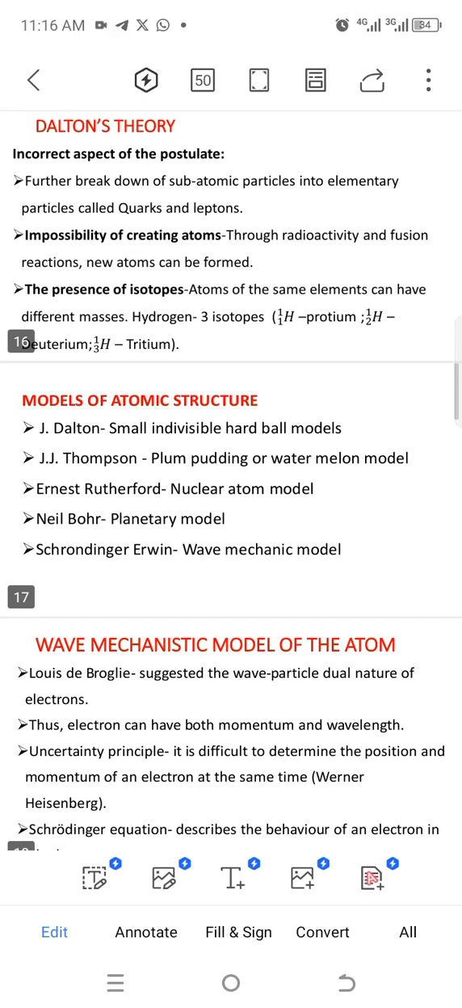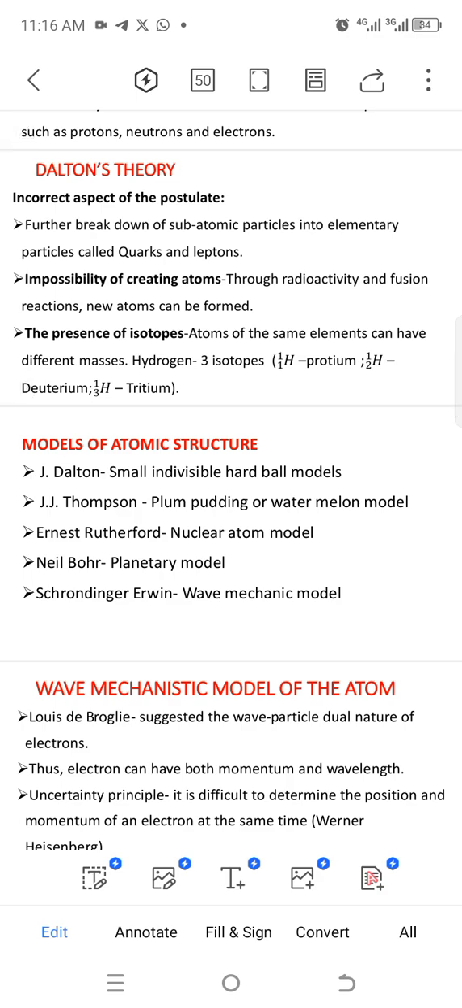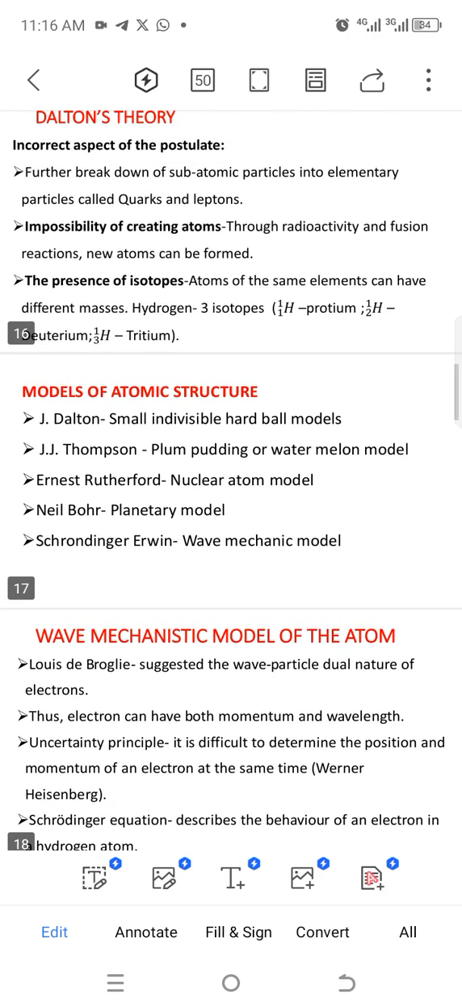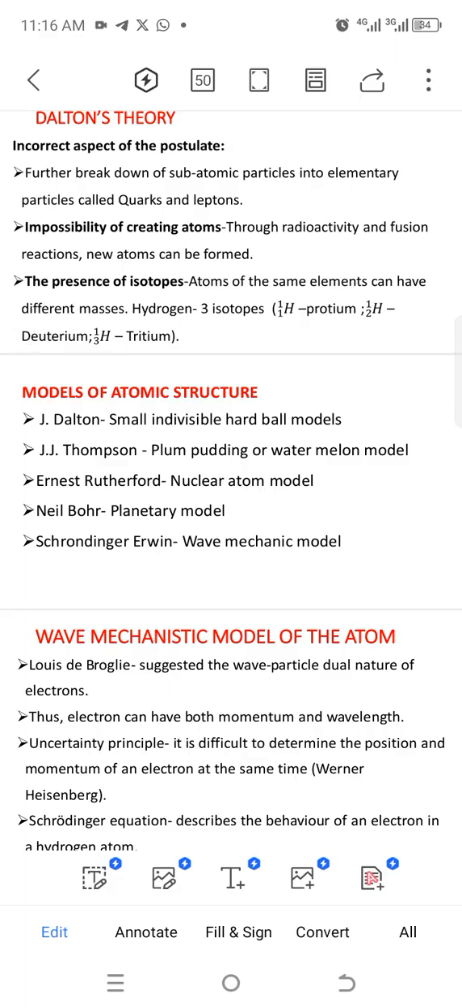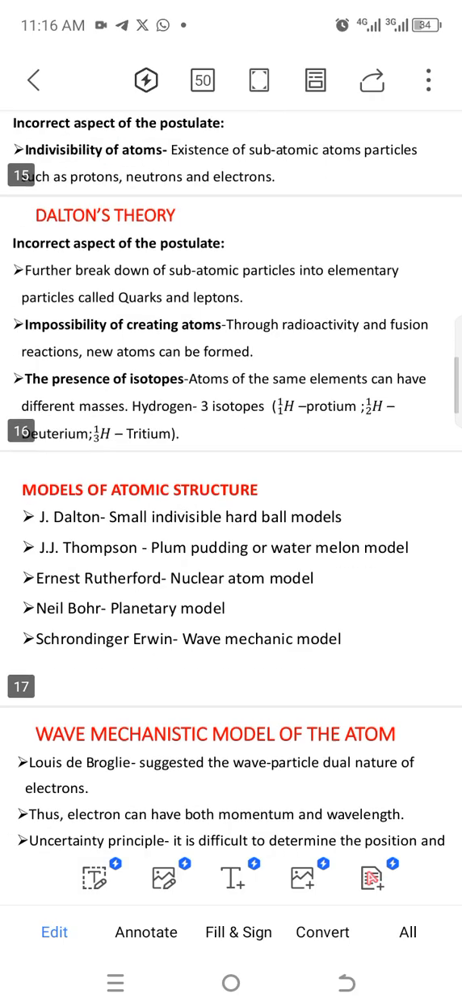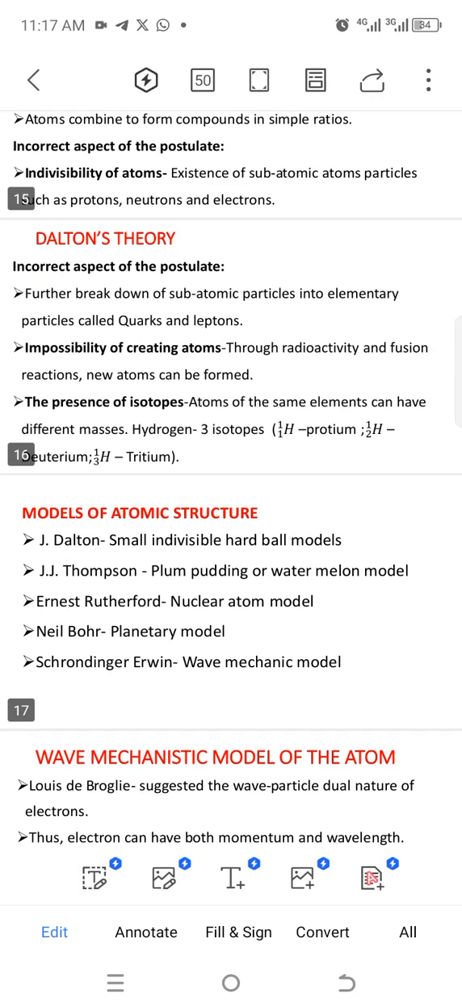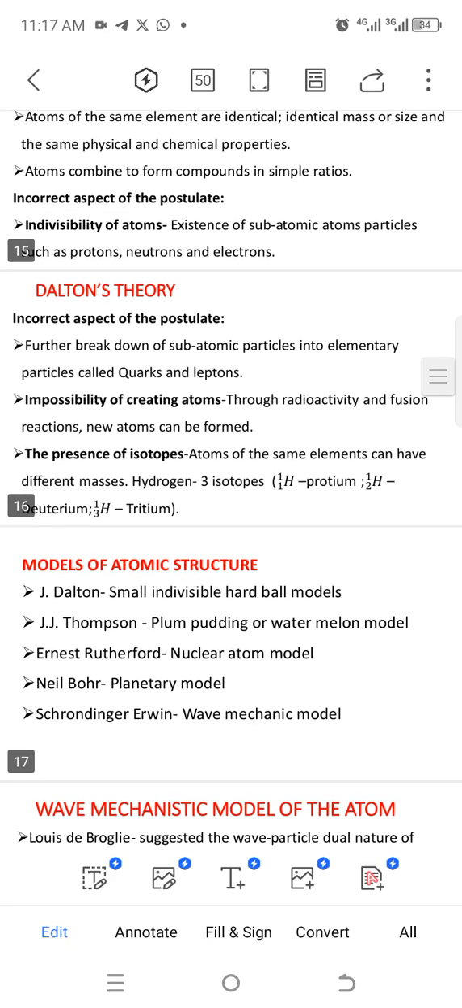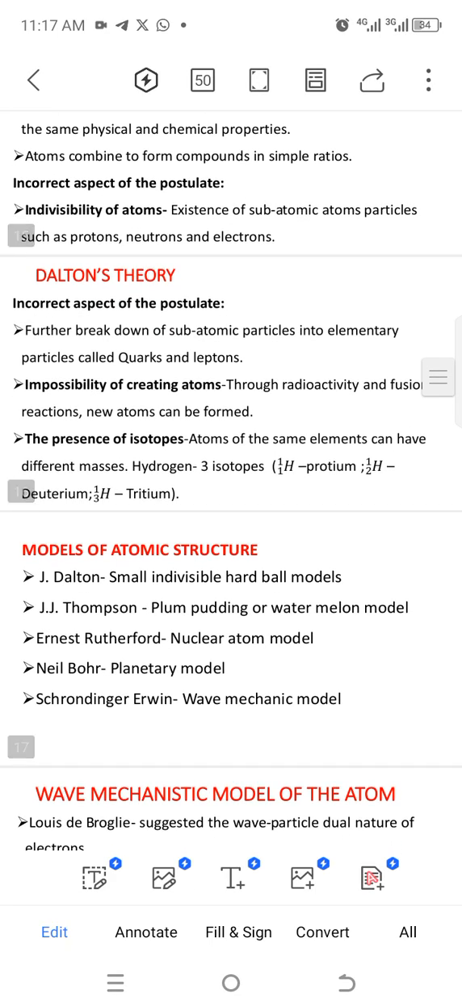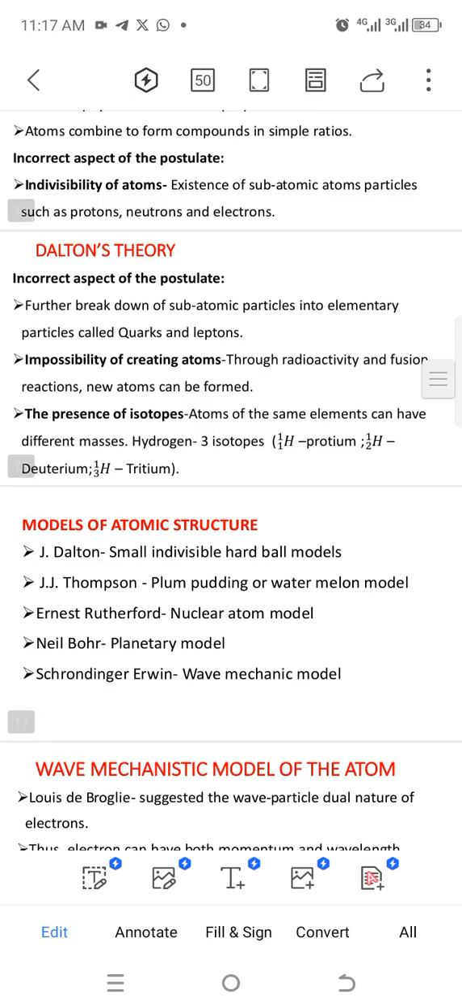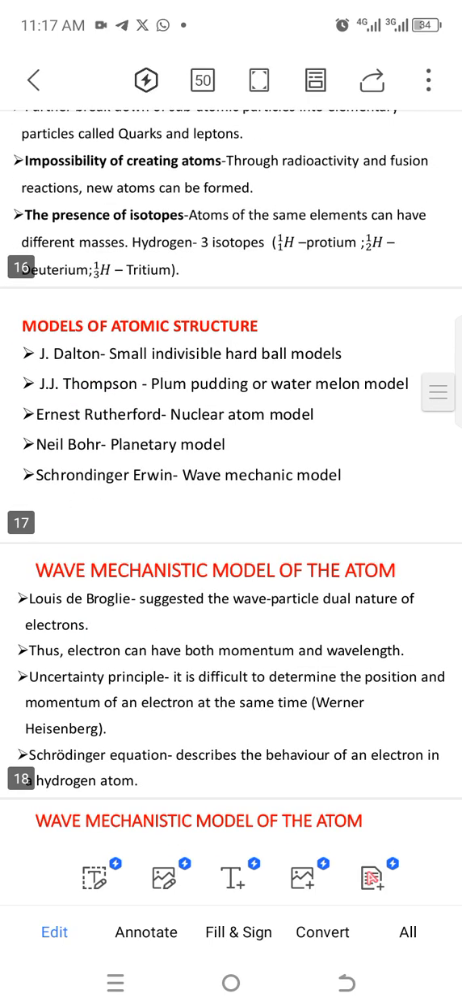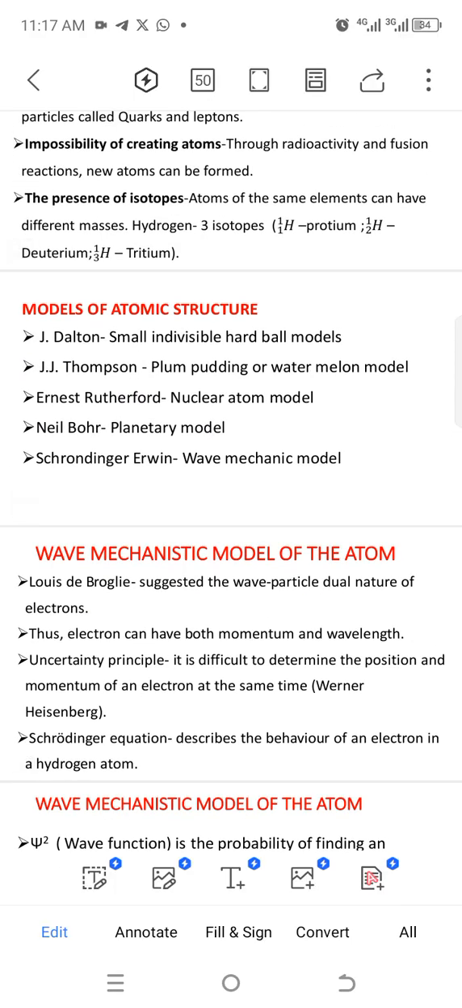The second one was a further breakdown of subatomic particles into elementary particles called quarks and leptons. So when you further break the electrons and the protons, you get quarks and what? Leptons. Impossibility of creating atoms. So that postulate said atoms can neither be created nor destroyed, but that isn't true. Through radioactivity and fusion reactions, we can produce new atoms. So Dalton's theory was wrong. The last one was the presence of isotopes.